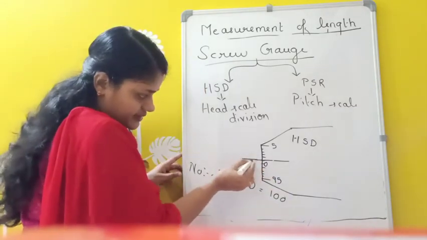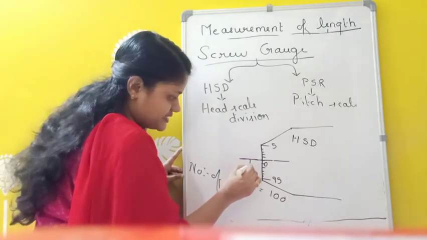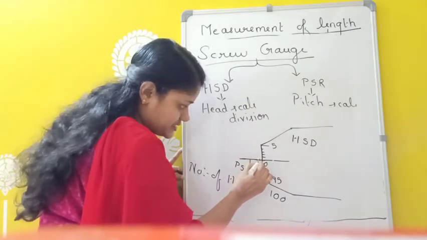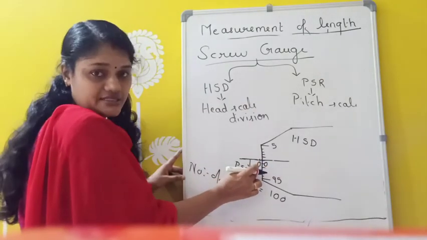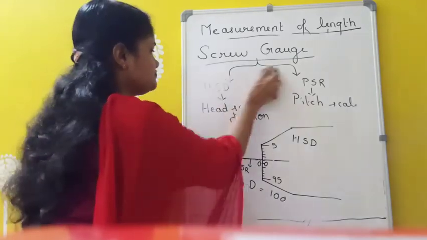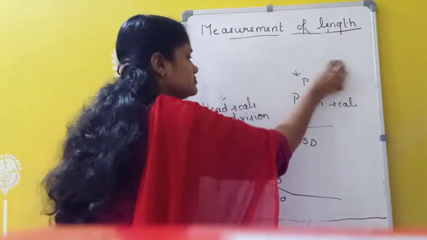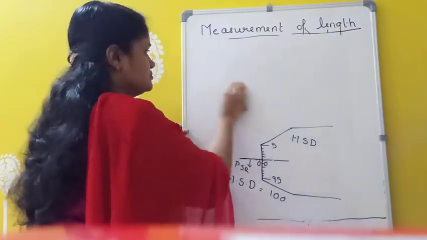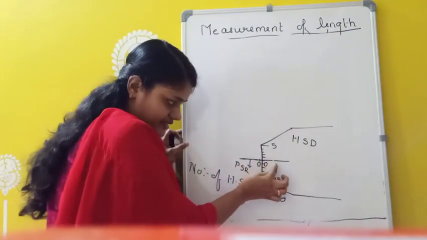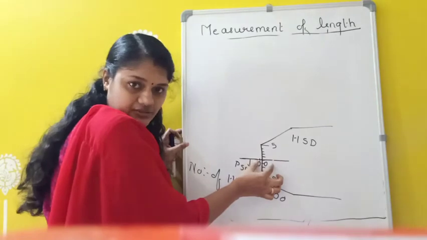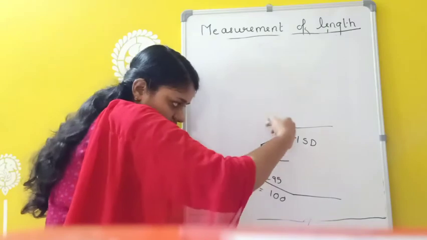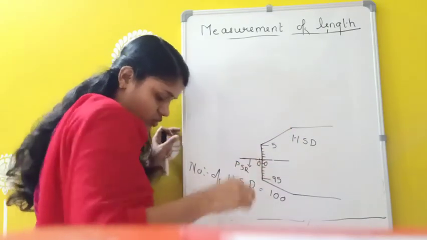Another reading here is called the pitch scale reading, PSR. Here the 0 of the pitch scale can be seen. So first of all, in order to find the least count, the 0 of the head scale and the 0 of the pitch scale should coincide. Then we have to rotate the head scale 5 times. When we rotate one time, we can see one more division here.